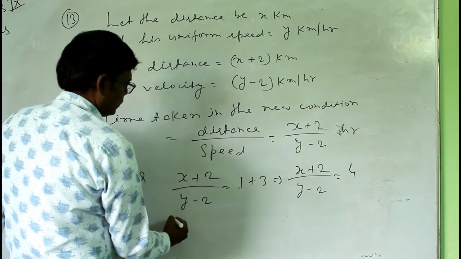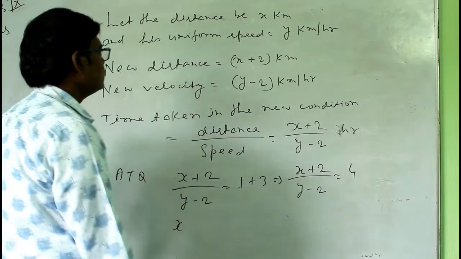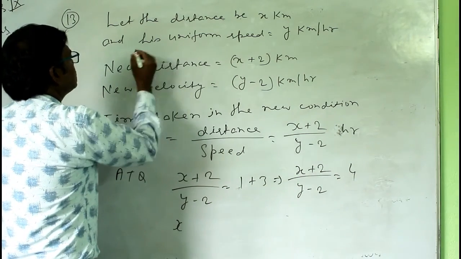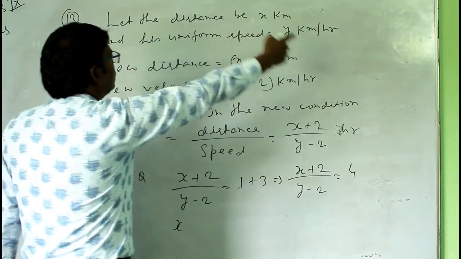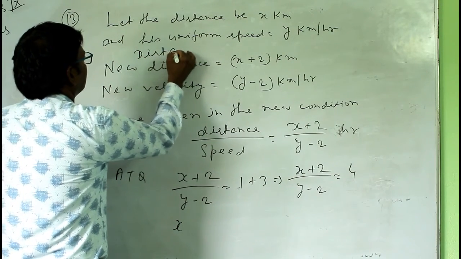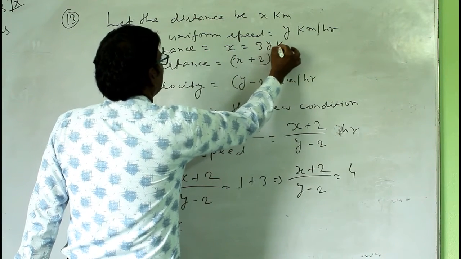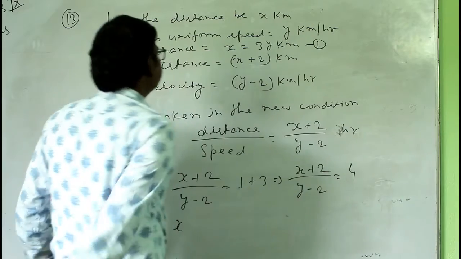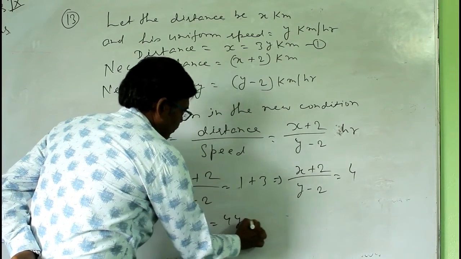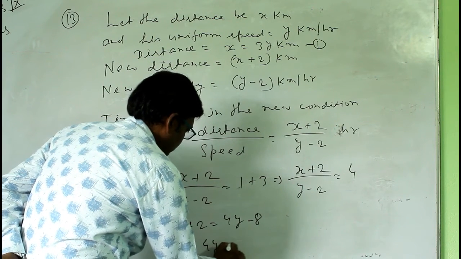Now solve this here. In the first case, distance equal to x kilometer, that is x equal to 3y kilometer. Okay, this is equation number 1. And in this, x plus 2 equal to 4y minus 8, then x equal to 4y minus 10.